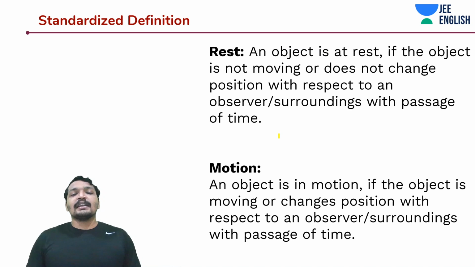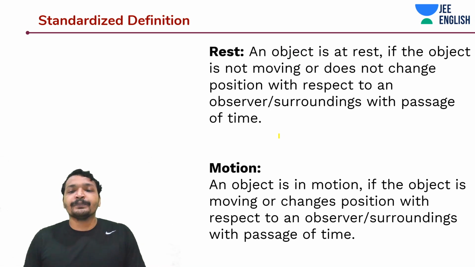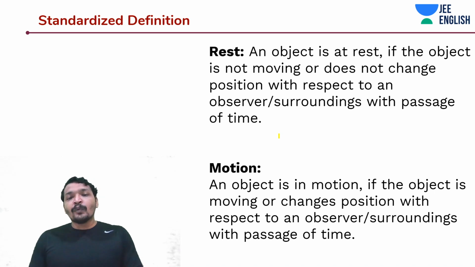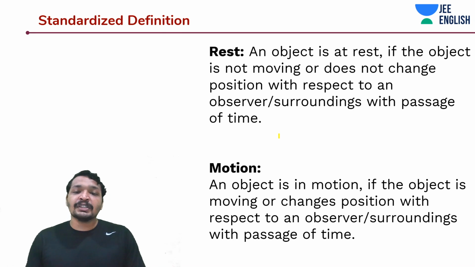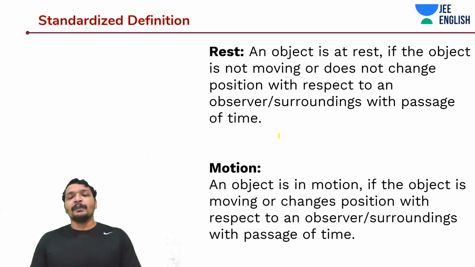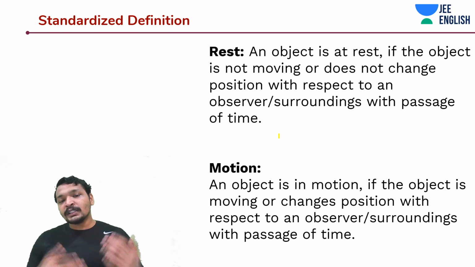And what is the standardized definition of rest and motion? An object is at rest if the object is not moving in its position. For an observer, or for the surrounding, if the object is not moving in position with time, then it is called rest. And motion is the exact opposite.